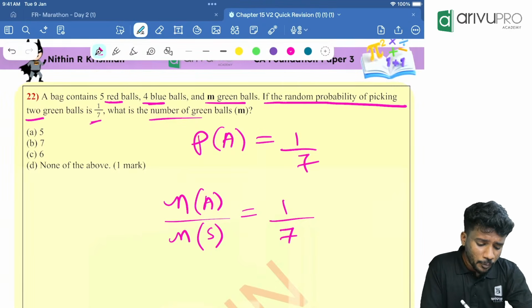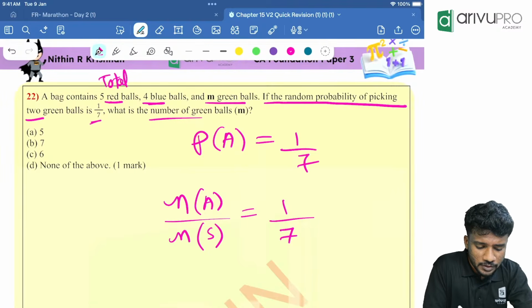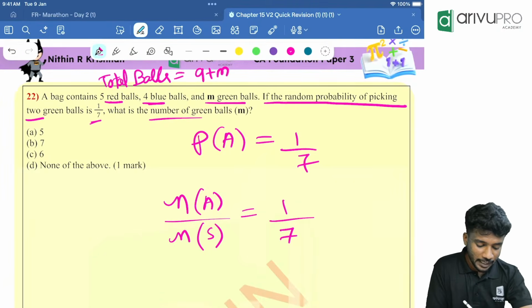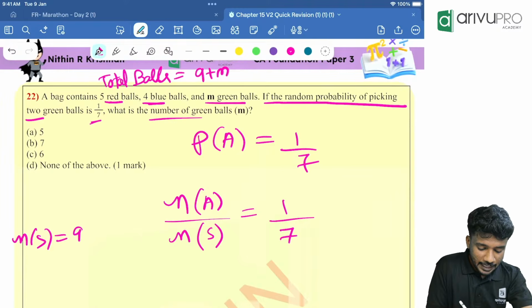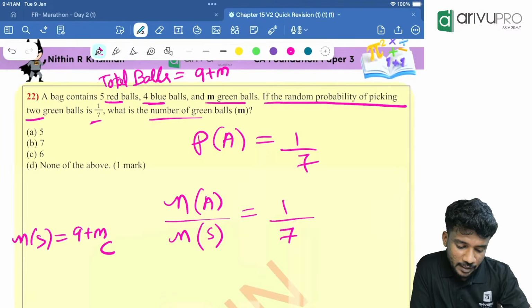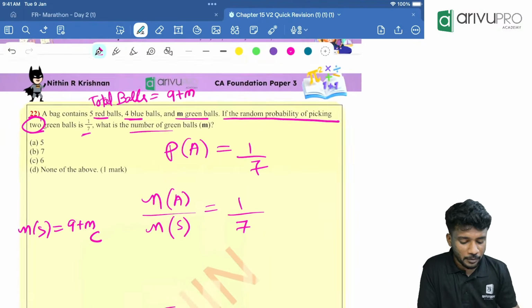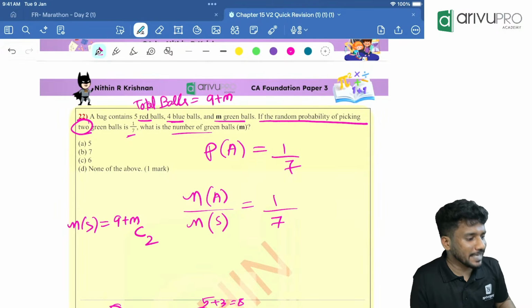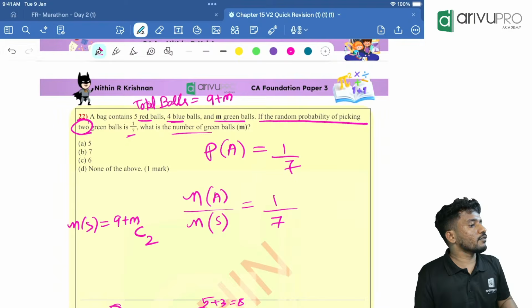Now, the question is what? A bag contains 5 red, then 4 blue, then m green. That means total balls is equal to 9 plus m. So N of S will be 9 plus m C what? How many balls are selected? If random picking 2 green balls, 2 balls should be selected. So 9 plus m C2 is our N of S value.